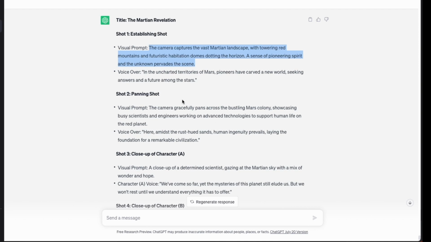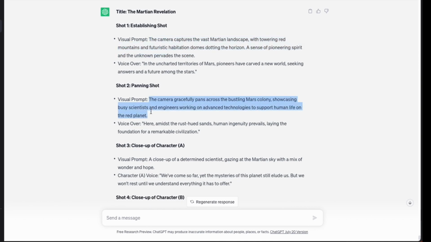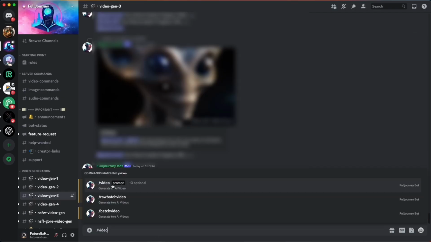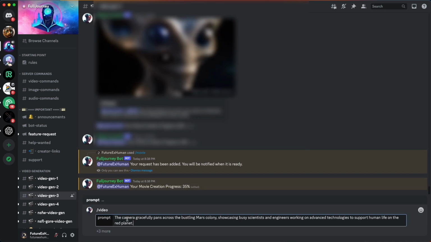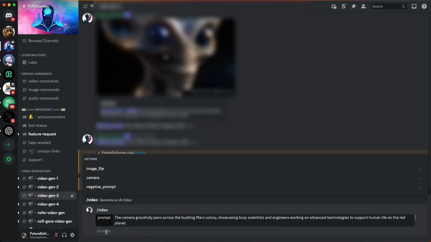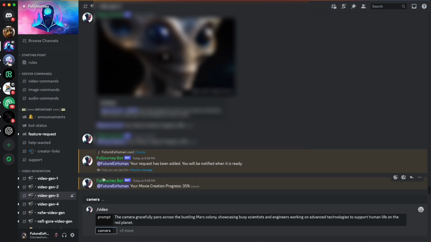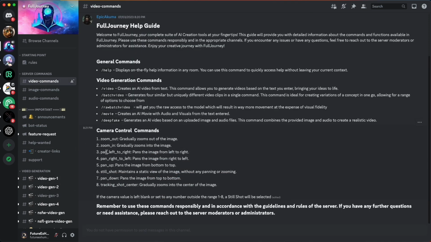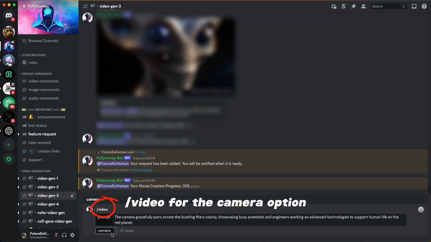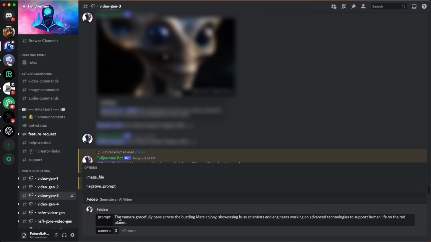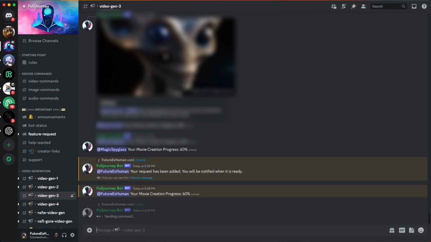While we're doing that, I'm going to go back here and do the next one. So here it says the camera gracefully pans across the bustling Mars colony. I'm going to do that. But what I'm also going to do is add a camera movement as well. So I'm using the camera pan here. I'm also going to go here and go camera, and I forgot which one panning was. So all I need to do is go back to, so I'm in 3 here. I'm going to go over to video commands, pan left to right. Let's pan left to right. So let's do 3. So go back here. So camera, 3. So I've got my prompt here. I've got my camera, which is panning. Go.